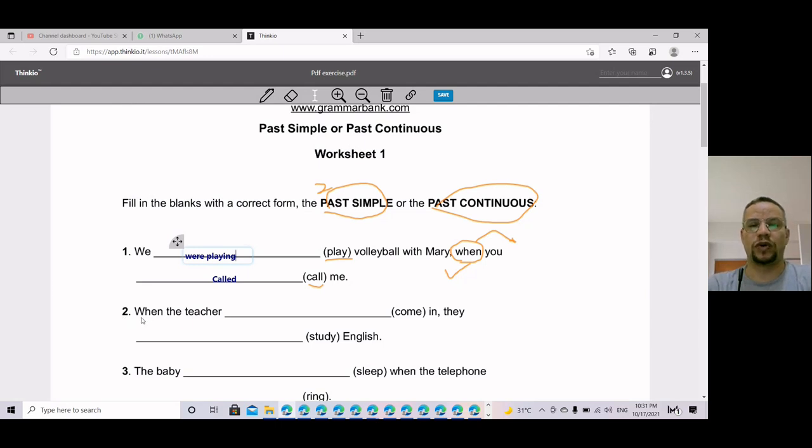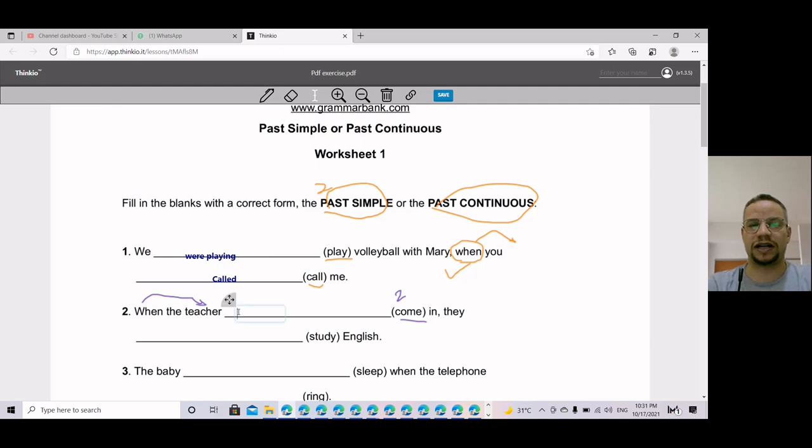Second one, when the teacher, again, when the teacher, you have to know that when is always past simple. Perfect. So this one should be past simple, I mean second shape of a verb. So come should be, yes, came. Perfect.